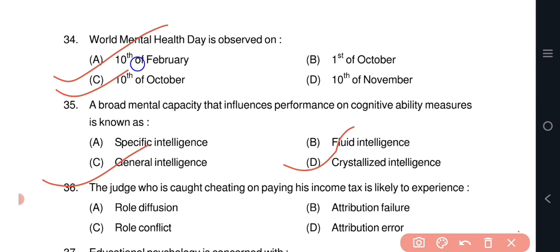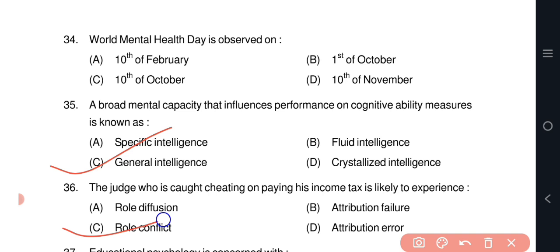Question number 35. A broad mental capacity that influences performance on cognitive ability measures is known as option C, general intelligence. Question number 36. The judge who is caught cheating on paying his income tax is likely to experience option C, role conflict.